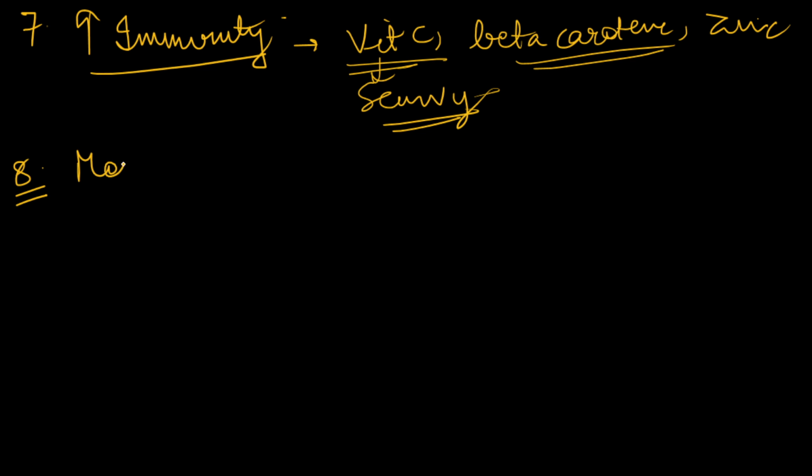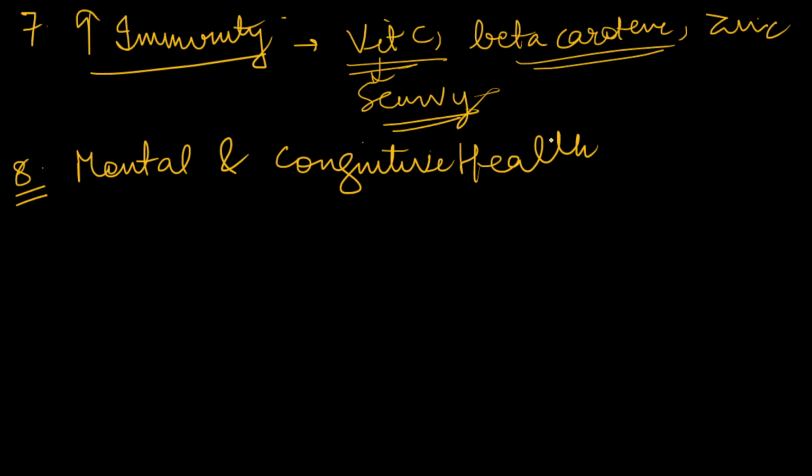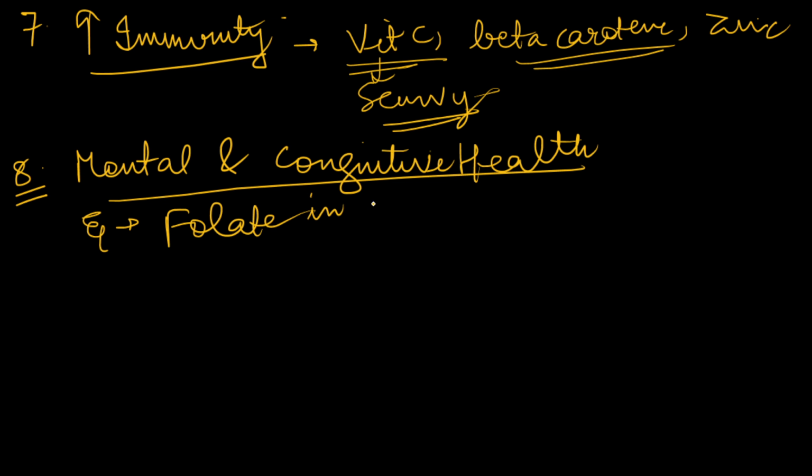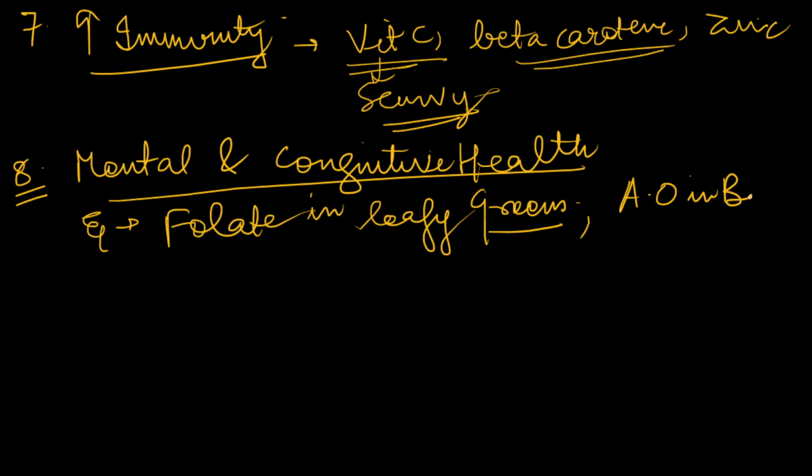Okay, it also helps in mental and cognitive health. How? You must give examples here. For example, it reduces depression, it enhances our brain health, and here you can give the example of folate in leafy greens. So what does folate do? Folate promotes our mental health. We can also mention antioxidants in berries. So all these things would be good examples.